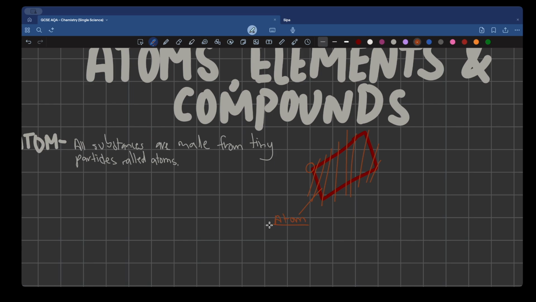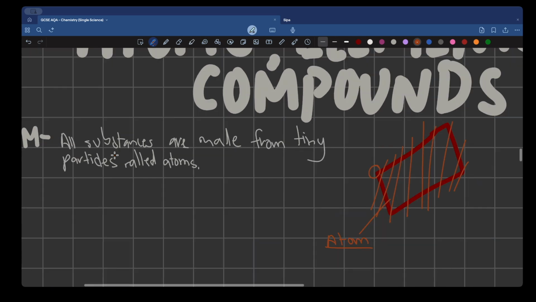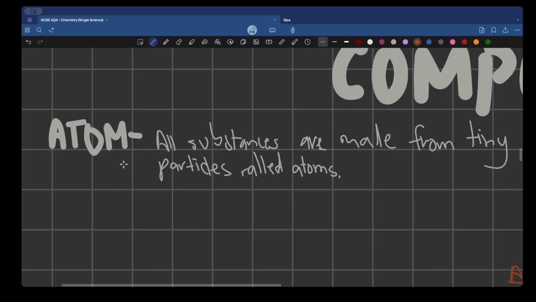And referring to the same experiment, we say that an atom is a tiny particle that makes up all the substances, all the objects, everything, and it is also something that cannot be further divided.